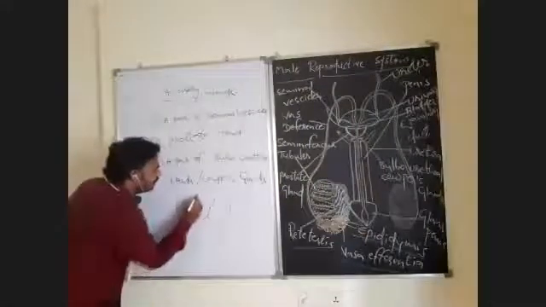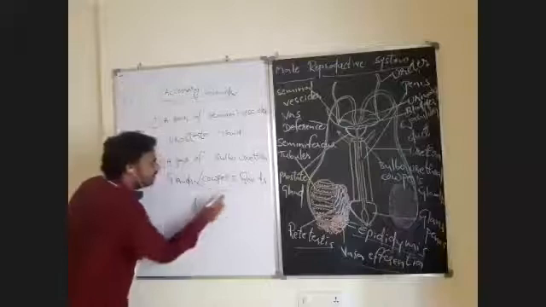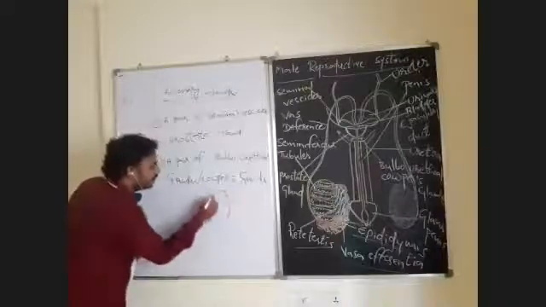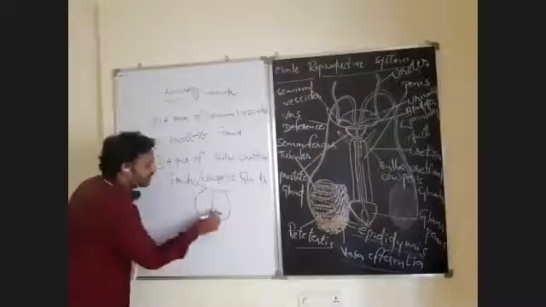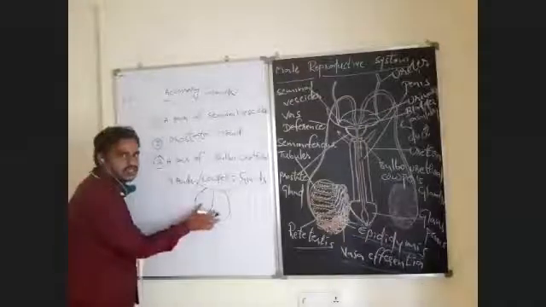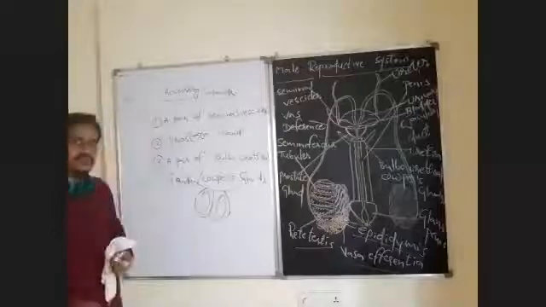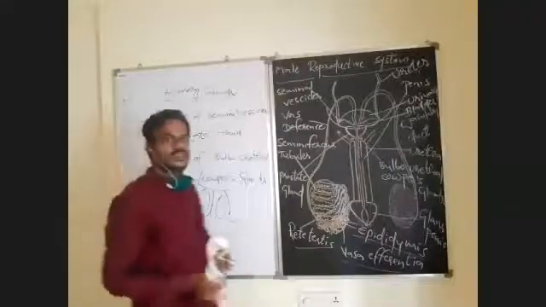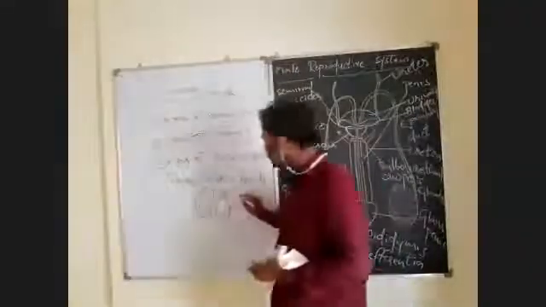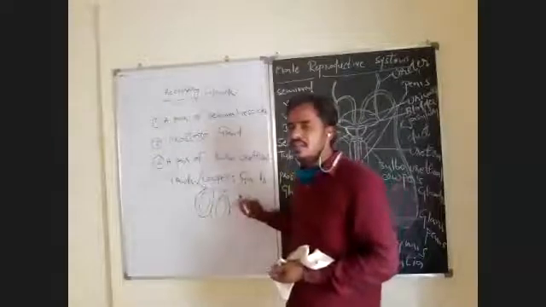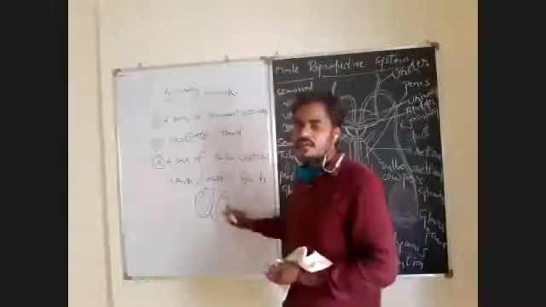If you observe carefully here, it is the abdominal cavity. From the abdominal cavity, a small pouch-like structure is hanging. It is actually the scrotum. Inside each scrotum, one testis is located. We will discuss the importance of the scrotum, why the testes are located inside the scrotum, and the structure of the testis and scrotum later.